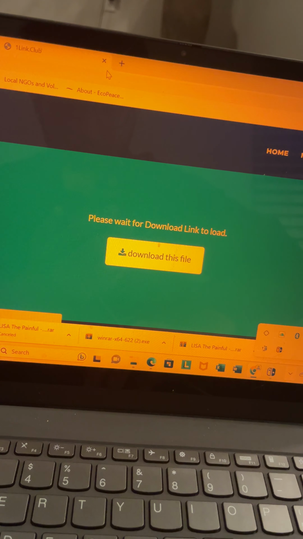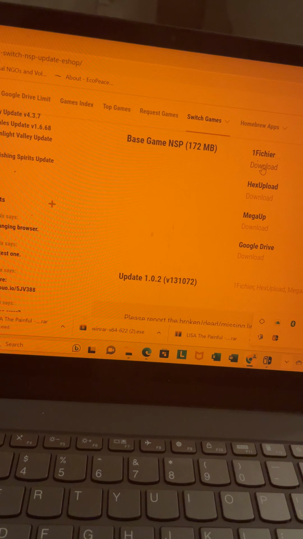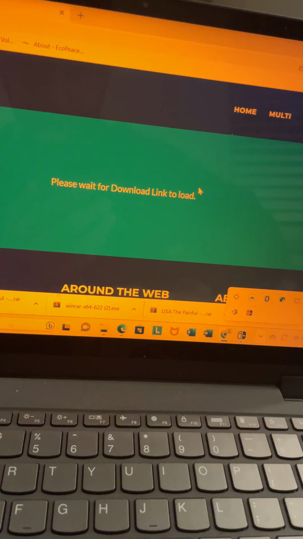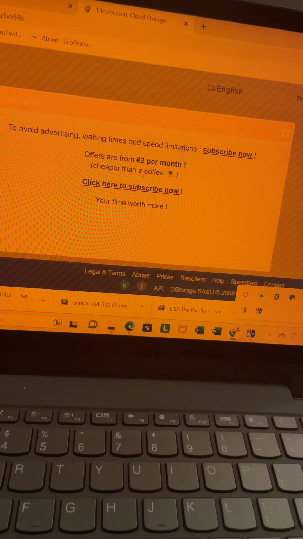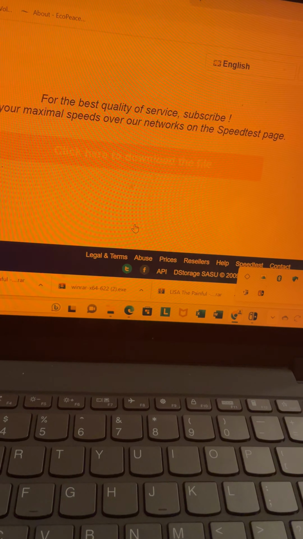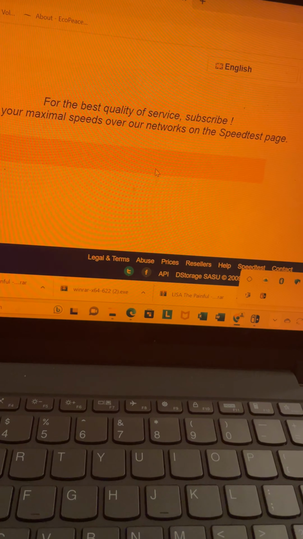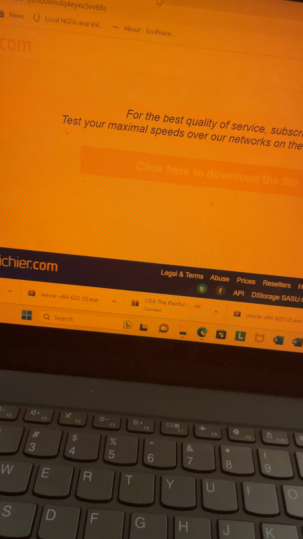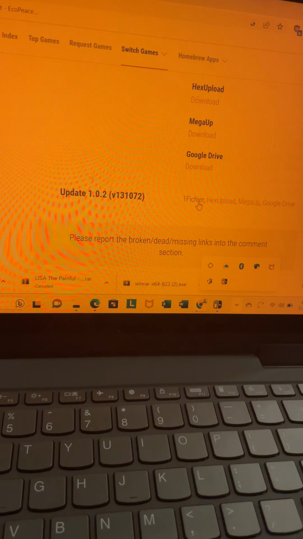Okay, so file not found. So let's go ahead and use one of the other links. We'll use this one. Just click X on that, and then you just go down and click download. So then it's going to start downloading. And then we're going to go ahead and also download the update file.